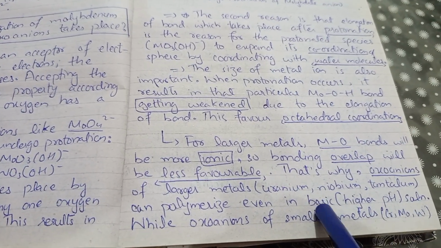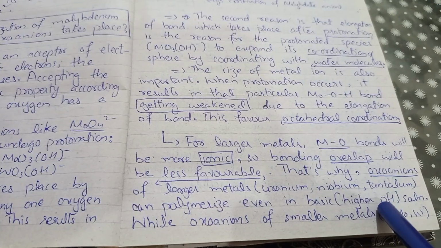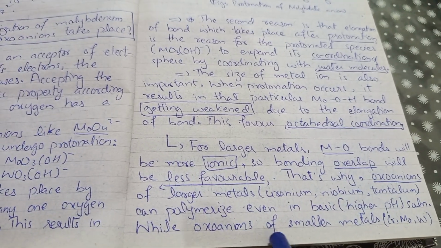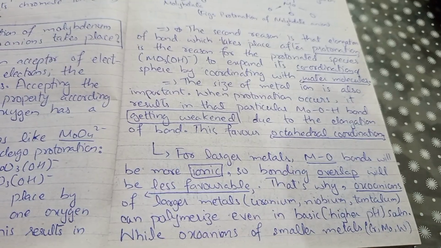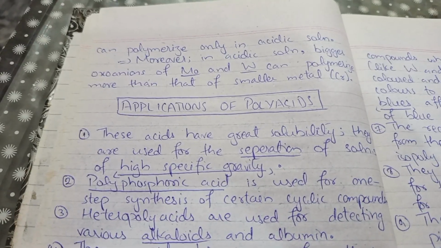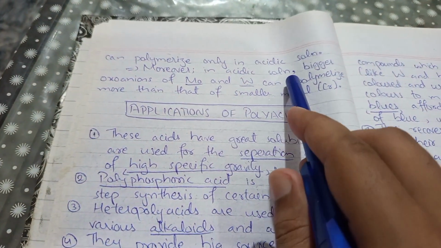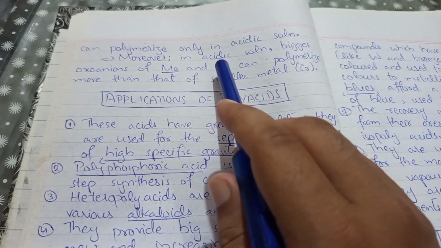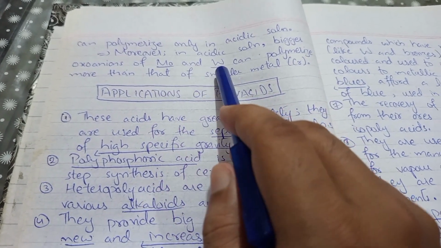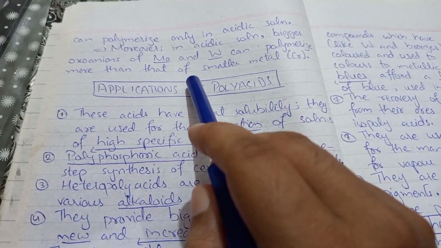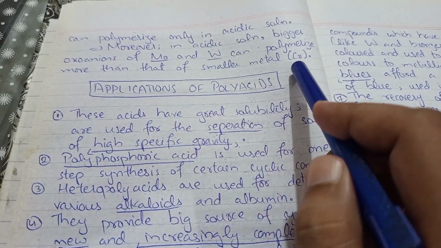Basic solution means whose pH is higher, right? While oxoanions of smaller metals like chromium, molybdenum, tungsten can polymerize only in acidic solution. Moreover, in acidic solution, bigger oxoanions of molybdenum and tungsten can polymerize more than those of a smaller metal like chromium.